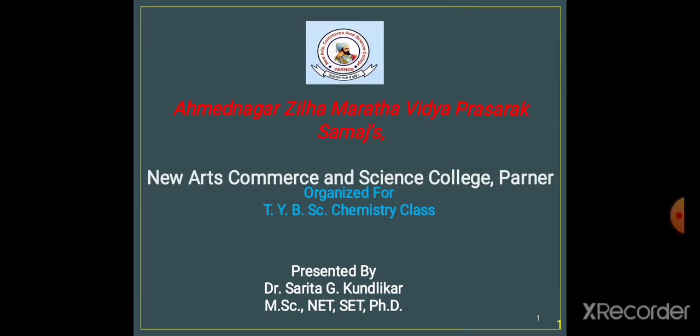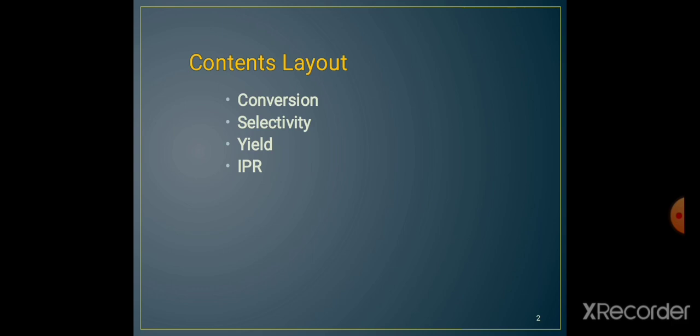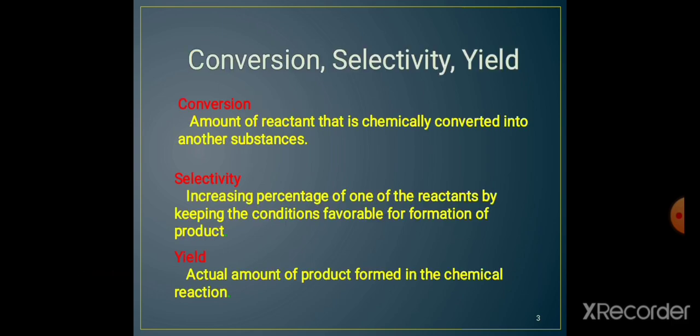As in the earlier lecture, we have seen the different operations like batch operation and continuous operation for the production of product in the chemical industry. In this lecture, we are going to see the terms like conversion, selectivity, yield, and IPR. These three terms, conversion, selectivity, and yield, are all related to the chemical reaction, which we will see in detail. What is conversion?